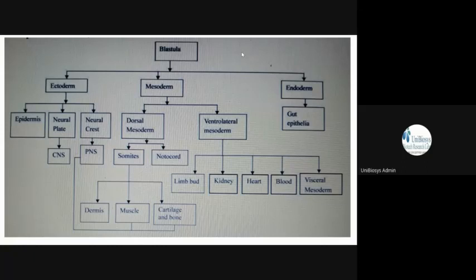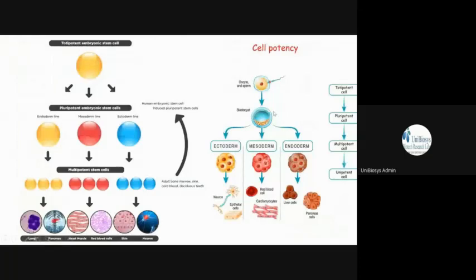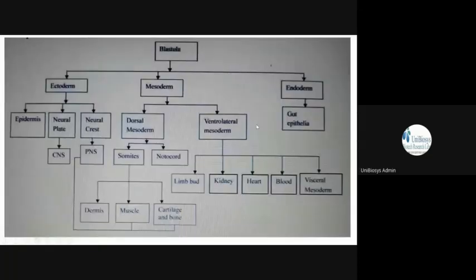When the cells are arranged, you can see the cells are arranged like this, isn't it? So this arrangement of cells in this condition is known as blastocyst, or you can say the blastula. So in blastula, you have the ectoderm, you have the endoderm, and then in between the mesoderm. From the ectoderm, epidermis, neural plate, and neural crest. So these together form the nervous system.